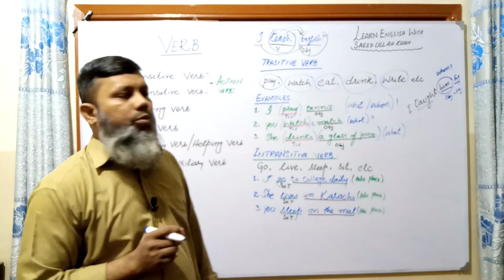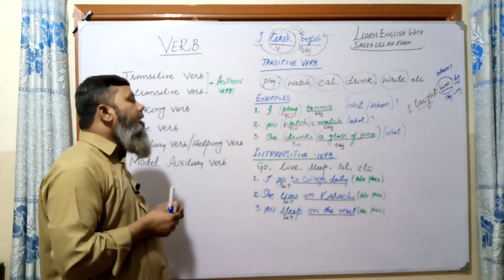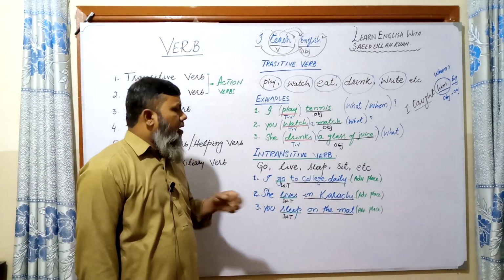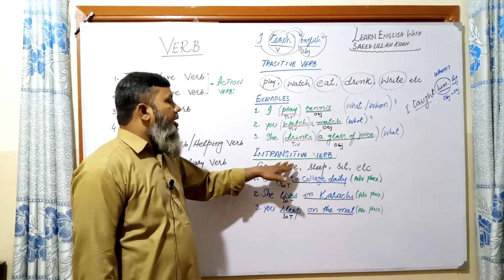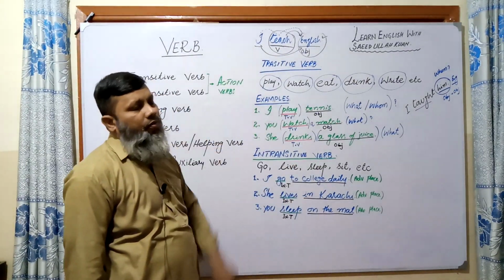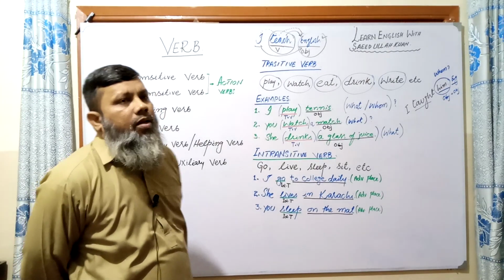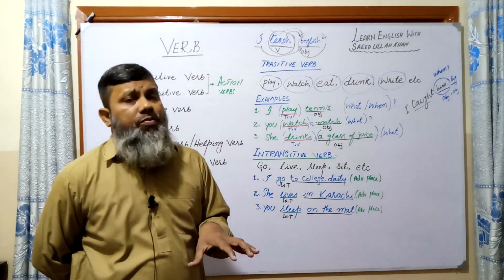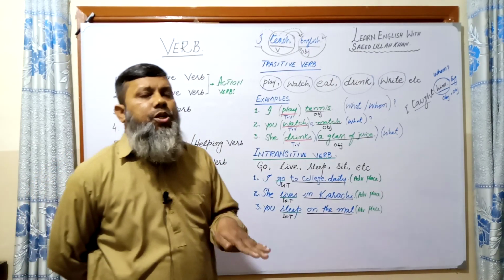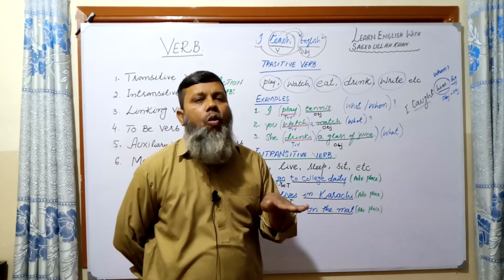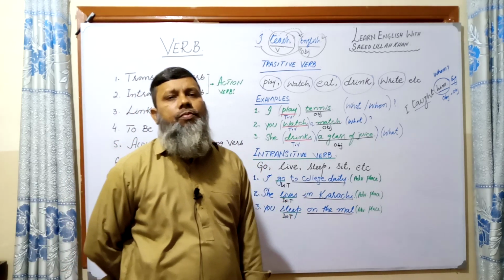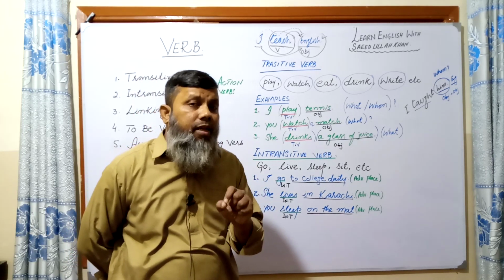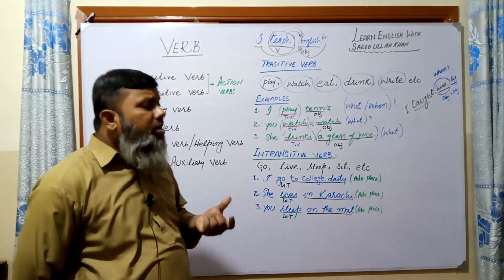Now come to the intransitive verb. What are intransitive verbs? An intransitive verb is the opposite of transitive. It is also an action verb, but this action verb does not require any object. I think you have understood what an object is. So, what is an object?